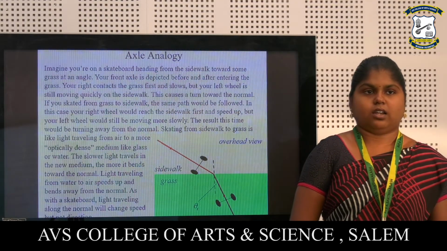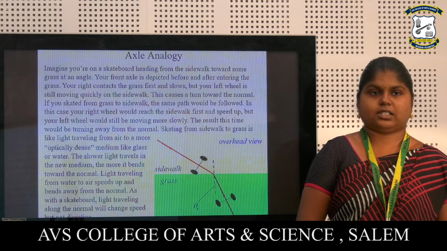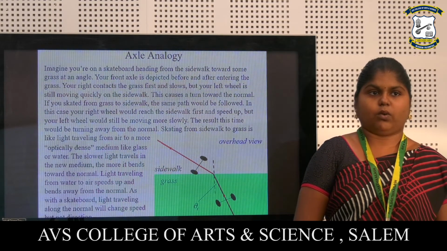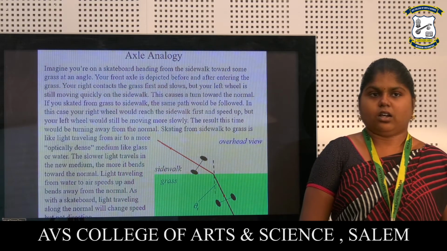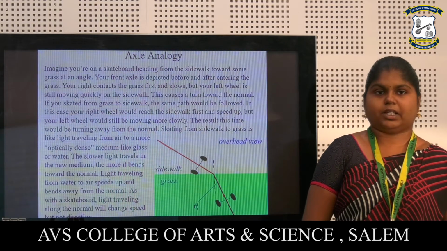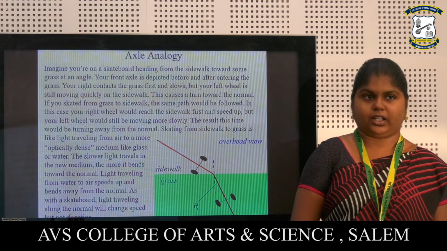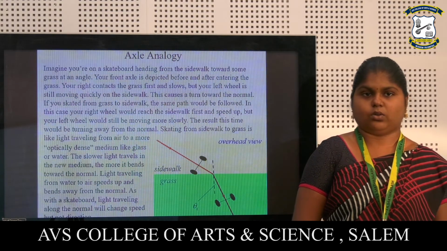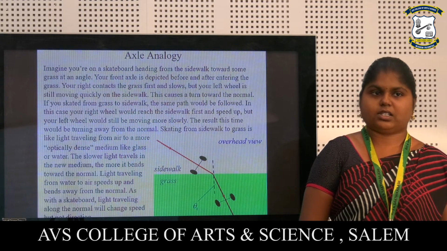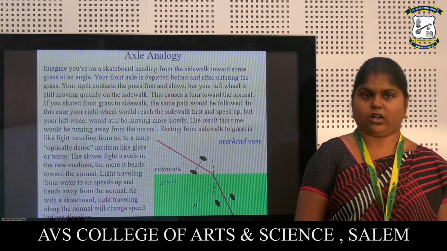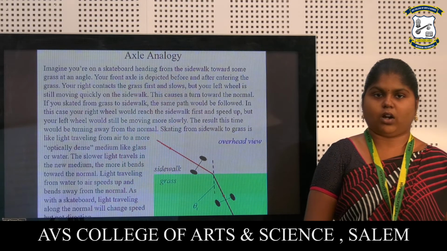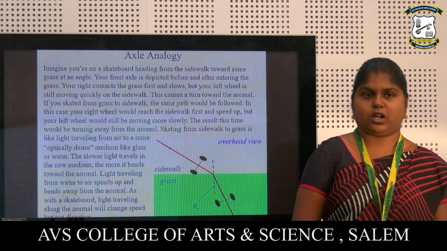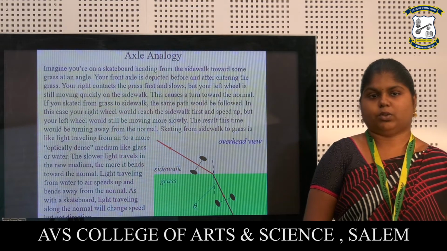Axle analogy. Imagine you are on a skateboard heading from the sidewalk towards some grass at an angle. Your front axle is depicted before and after entering the grass. Your right wheel contacts the grass first and slows, but your left wheel is still moving quickly on the sidewalk. This causes you to turn toward the normal. If you scattered from grass to sidewalk, the same path would be followed.